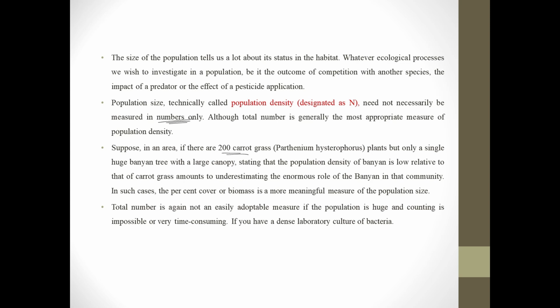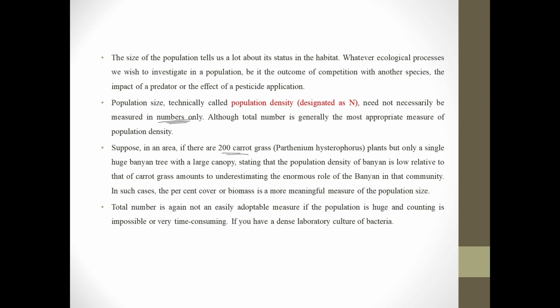Now but we are underestimating the enormous role of banyan in that community. So in such cases we take the percent cover or the biomass as the measure of population density, right.